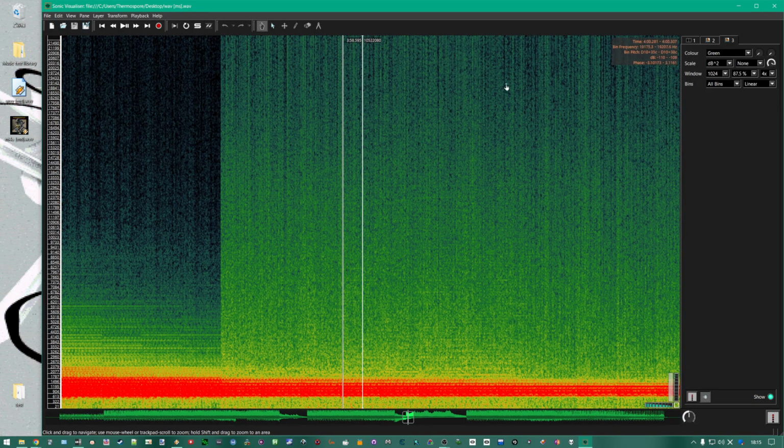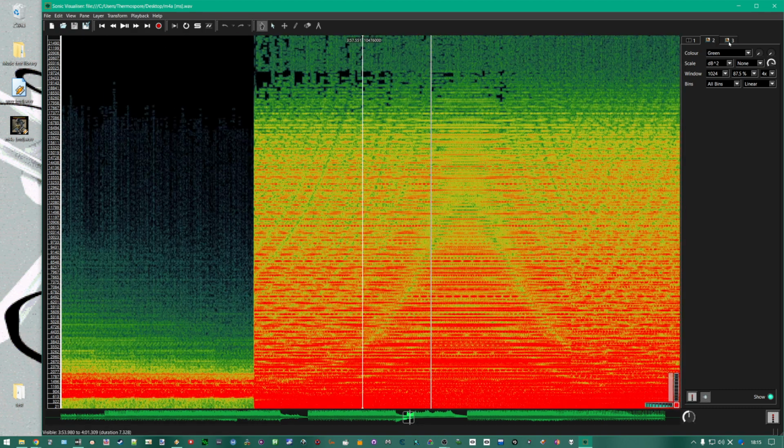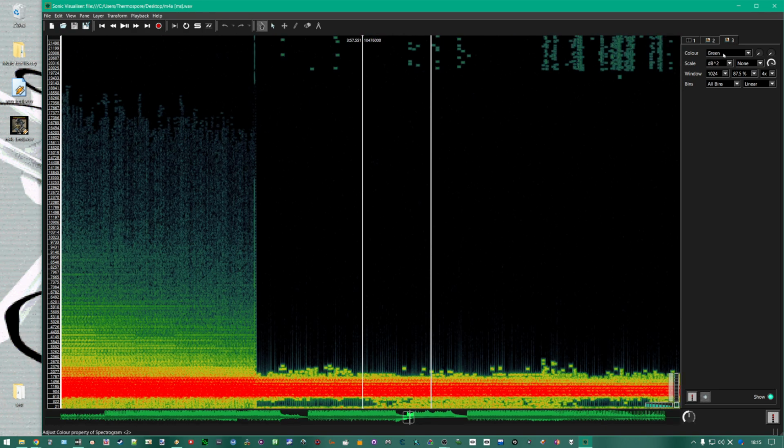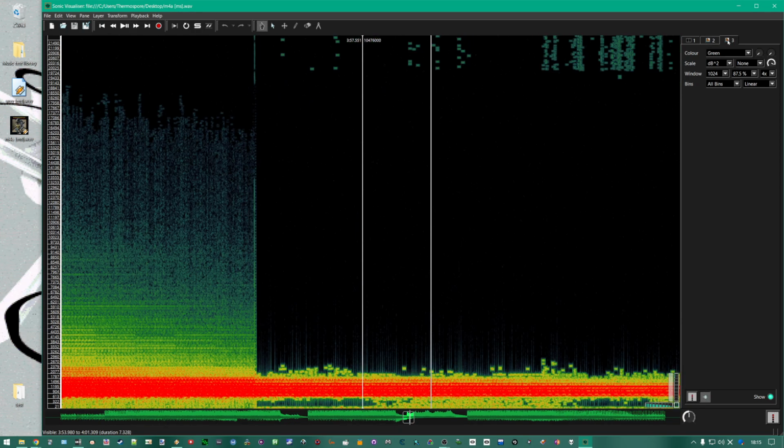Now let's compare the CD to iTunes. Look at that, right? The sides just get destroyed because they know you can't hear it. If there's something really loud in the center, you're not going to hear something quiet in the sides. So they gut it out to save space.